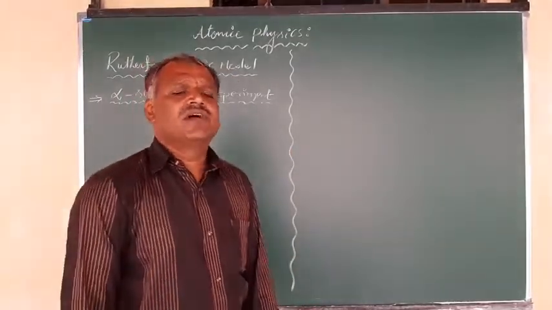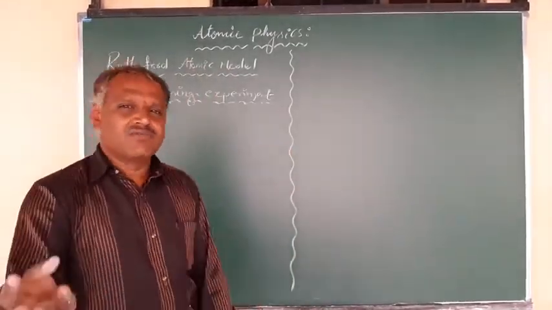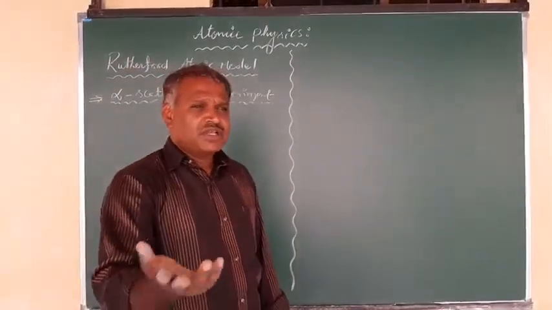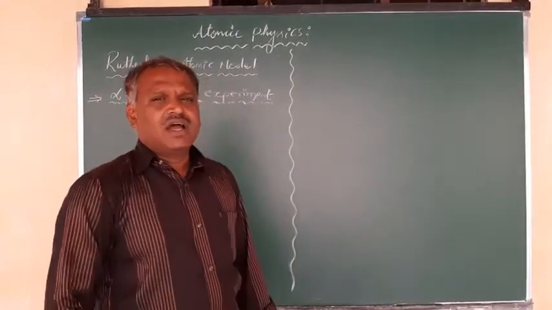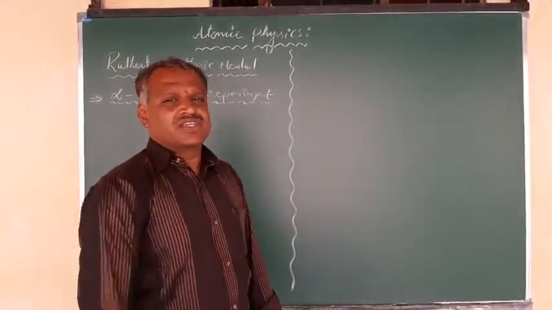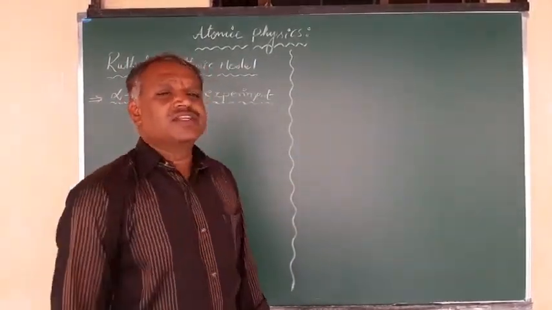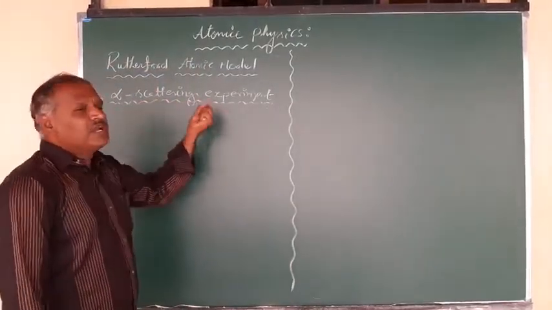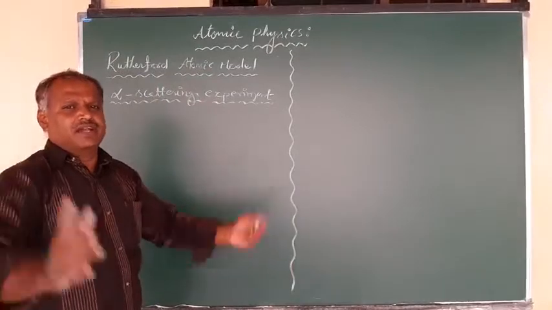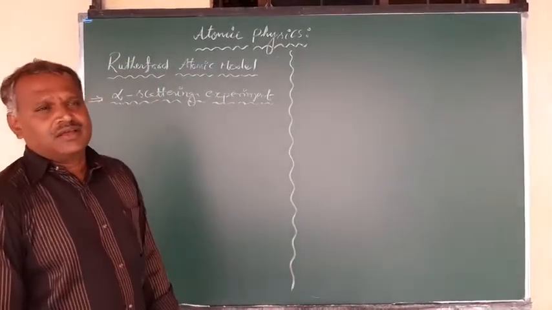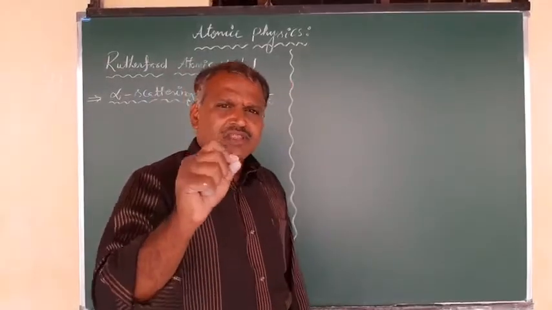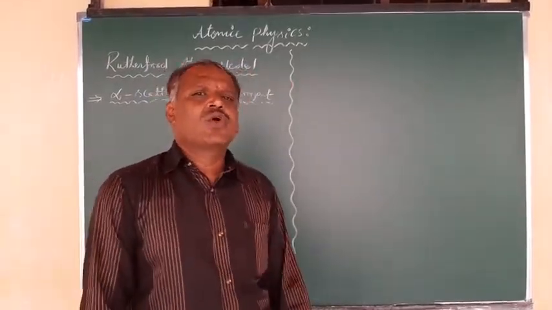You can call it scattering of light, radiation, or waves. Scattering means deviation or deflection, a change in direction from the initial one. Here, alpha particles are scattered, deviated and deflected, when they pass through a very thin sheet called a gold foil.